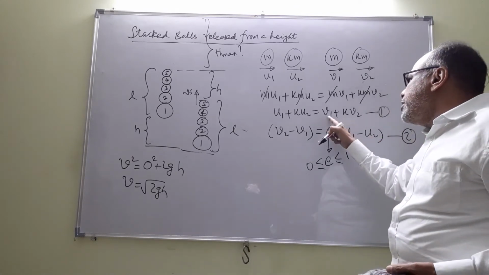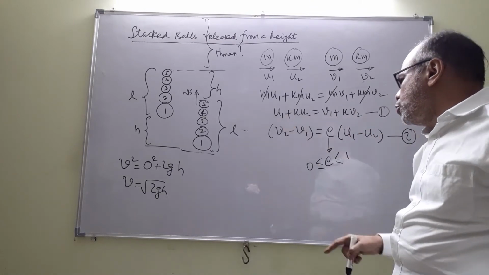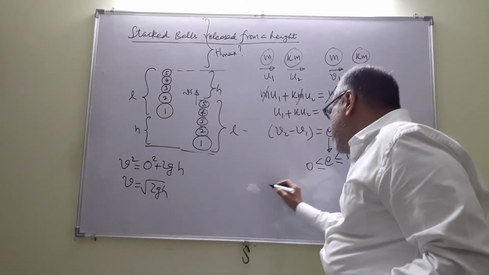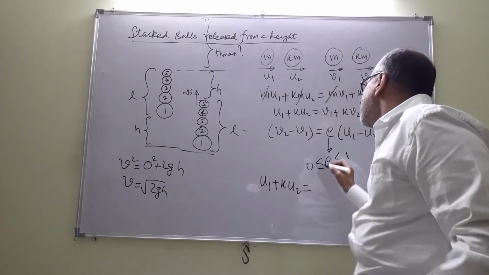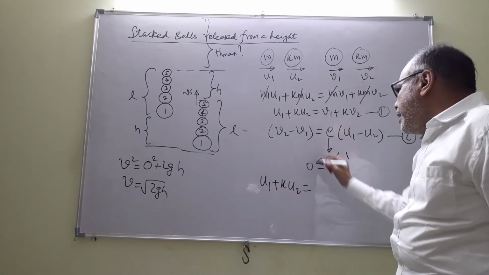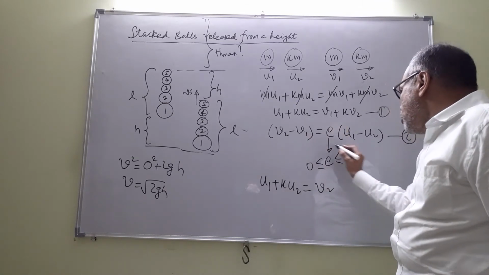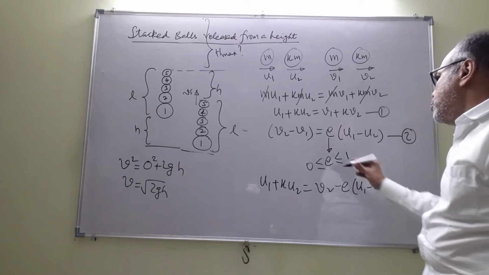We wish to eliminate v1 and find v2 in terms of u1 and u2. So if I take the first equation, u1 plus k u2 is equal to, I will get v1 from the second equation as v2 minus E into u1 minus u2.